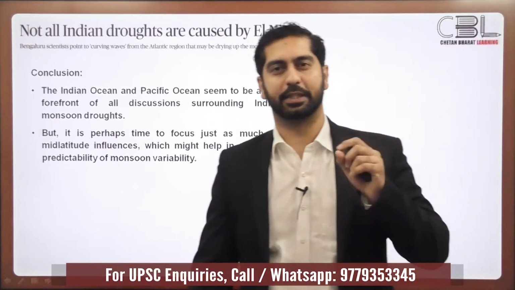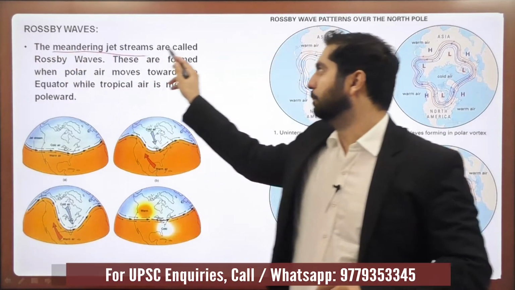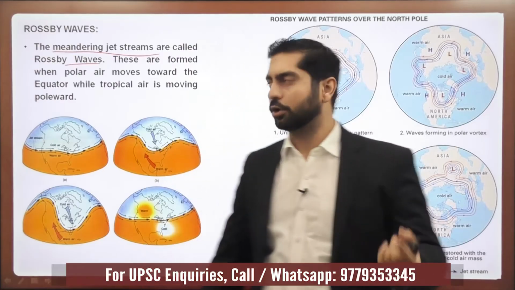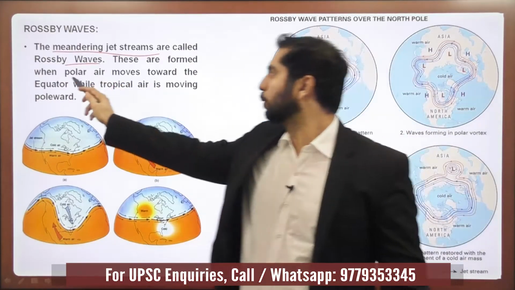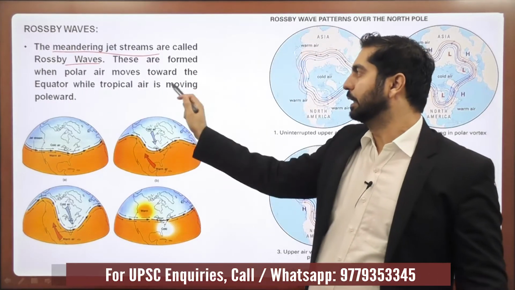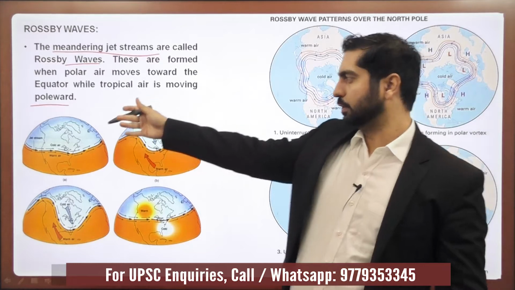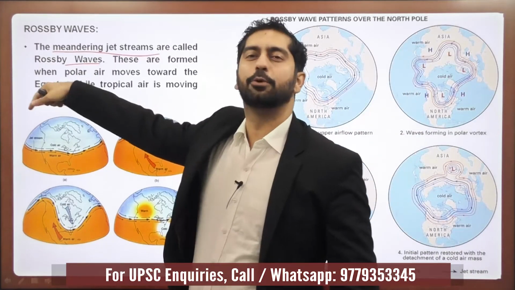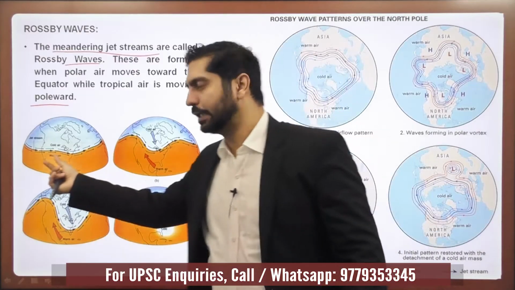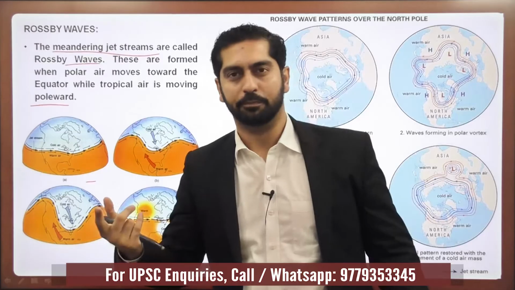Now I come to the explanation part of it. What are the Rossby waves? Like I told you earlier, the meandering jet streams are called Rossby waves. How are they caused? They are formed when polar air moves towards the equator while the tropical air is moving polewards. It goes without saying that the air around the polar region would be relatively cool, while the air in the equatorial and tropical regions would be relatively warm.